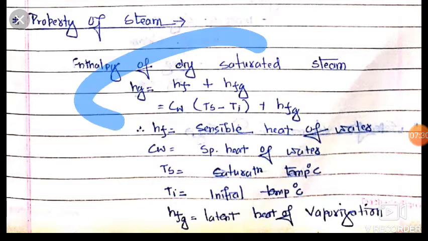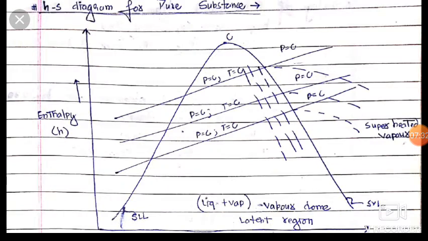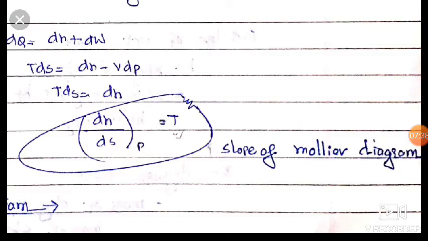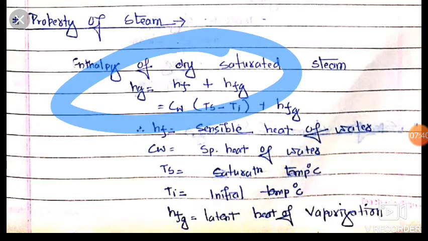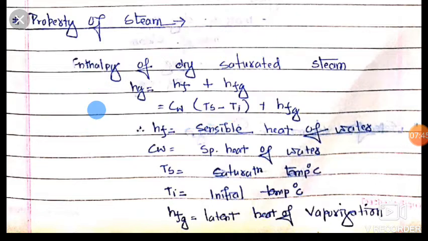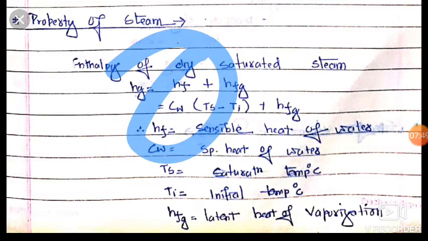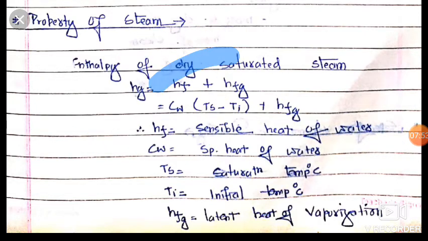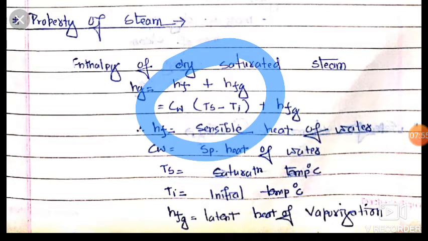Hf here, it is up to here, and it is plus Hfg. It is from here to here. Okay friends, so Hg is equal to Hf plus Hfg. And friends, we know that it is our enthalpy, so it is associated with water. There is water, so it is Cw (Ts minus Ti). It is saturated temperature minus initial temperature, and this is Hfg.